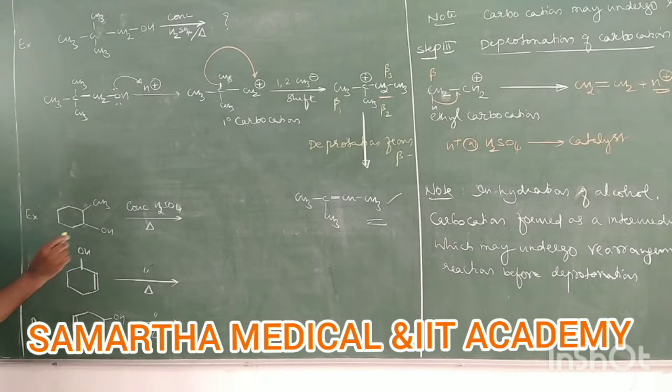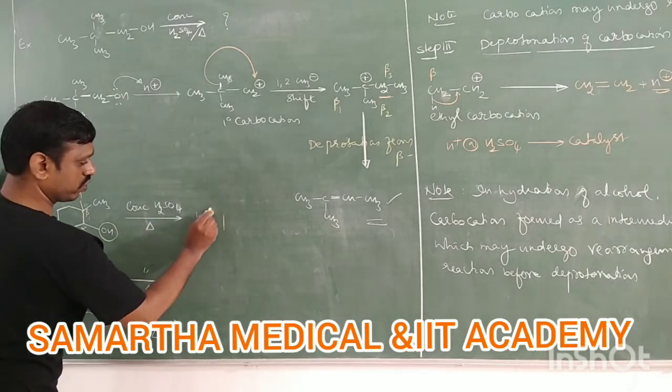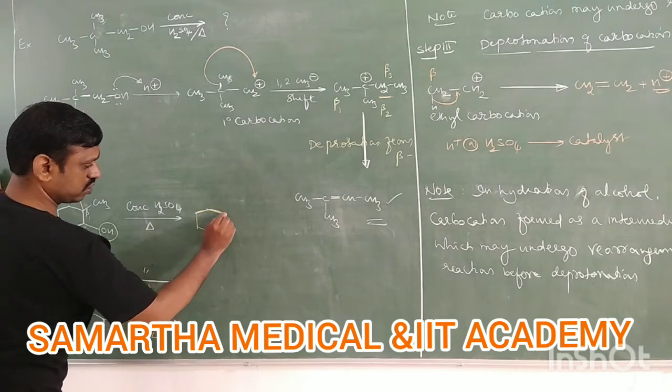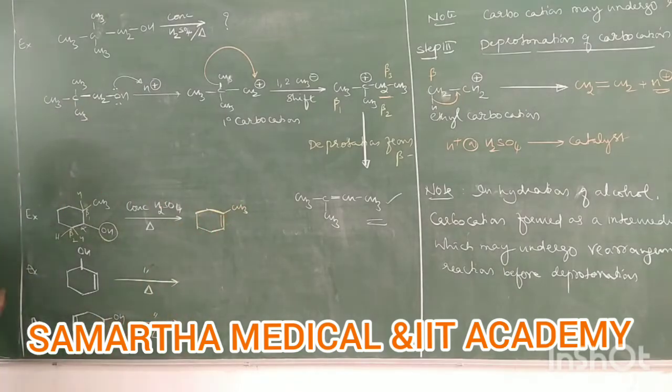So in this example, identify alpha, it is beta 1, it is beta 2. Beta 1 has only one hydrogen, beta 2 has two hydrogens, right? So you remove the OH from the alpha carbon. Remove the hydrogen from where? Either beta 1 or beta 2. You should remove from beta 1 because poorer become poor. Therefore the product is this.